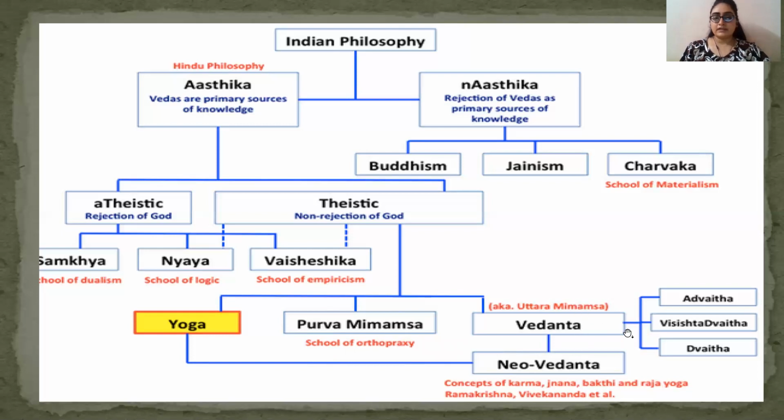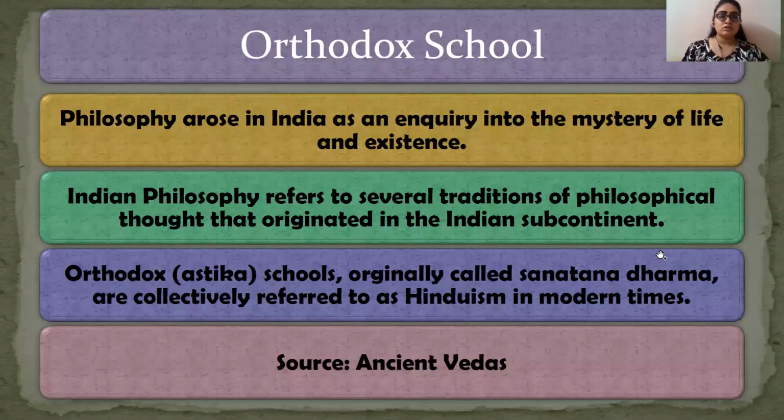And again, Vedanta has been divided into 5 more schools, of which 3 are given over here: Advaita, Vishishtadvaita and Dvaita, and Neo Vedanta as well. Neo Vedanta we are not going to cover in this lesson because we are only concerned with ancient India, not medieval or modern, and Neo Vedanta is related to medieval and modern. So let's move on to the next slide. That is your orthodox school.